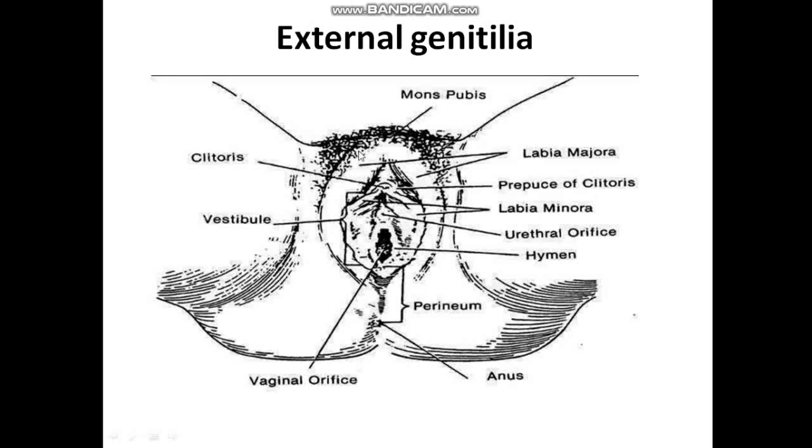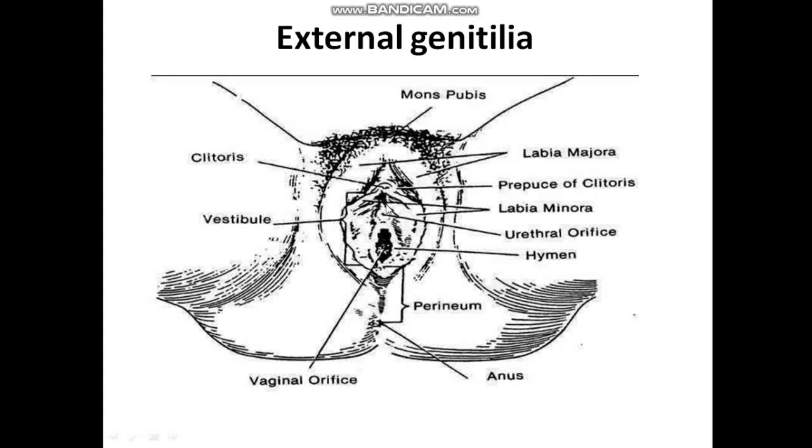Around the vaginal opening, the pair of fleshy folds of tissue you are seeing here are called the labia majora, which extend down from the mons pubis. Under the labia majora, the paired folds of tissue are called the labia minora. Here, the opening of the vagina, or the orifice of the vagina, is covered by a partial membrane called the hymen. In the upper part, at the junction of the labia minora, we are seeing a finger-like projection. It is called the clitoris.